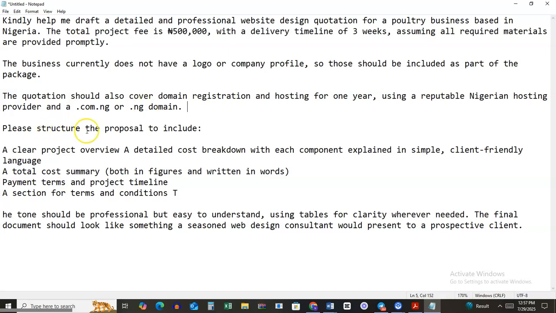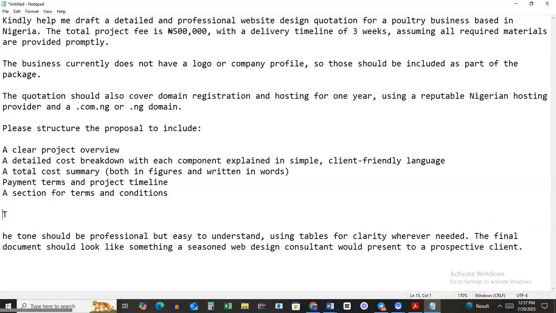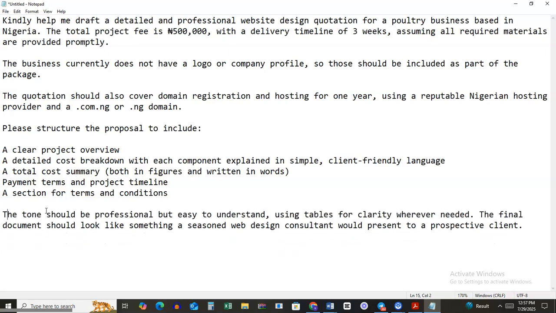So please structure your proposal to include a clear project overview, a detailed cost breakdown with each component explained in simple client-friendly language, a total cost summary both in figures and in words, payment terms and project timelines, and then a section for terms and conditions. Okay, that's good. The tone should be professional but easy to understand, using tables for clarity wherever needed. The final document should look like something a seasoned web design consultant would present to a prospective client.